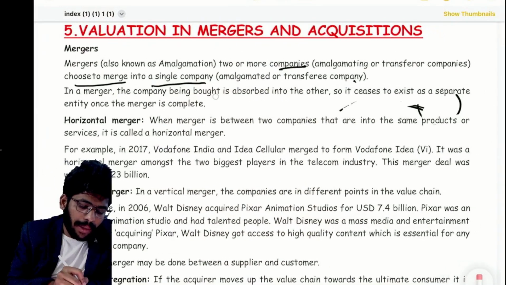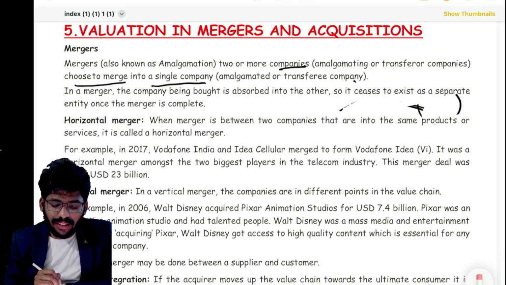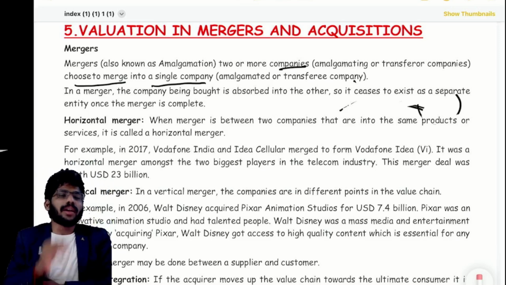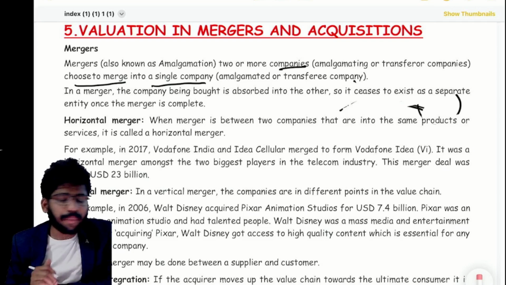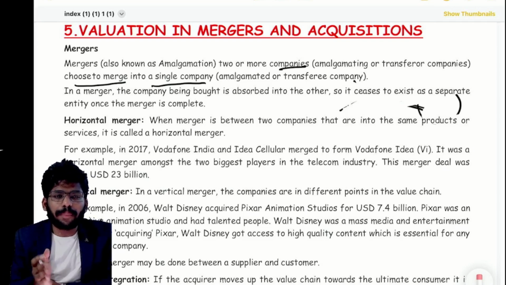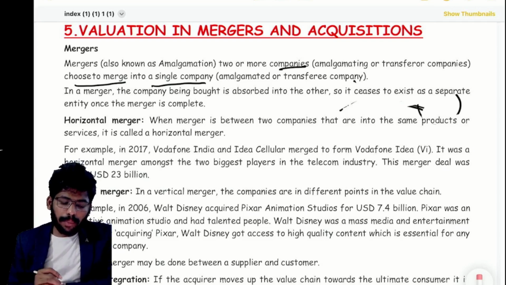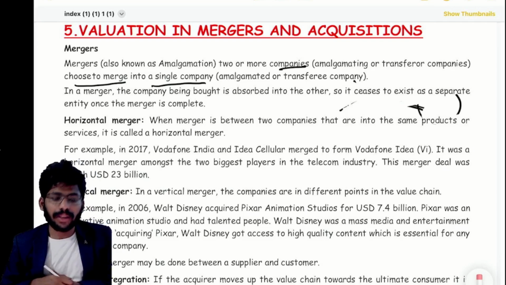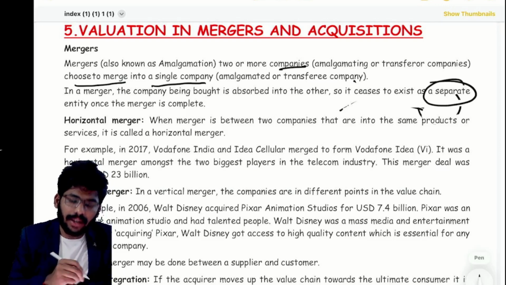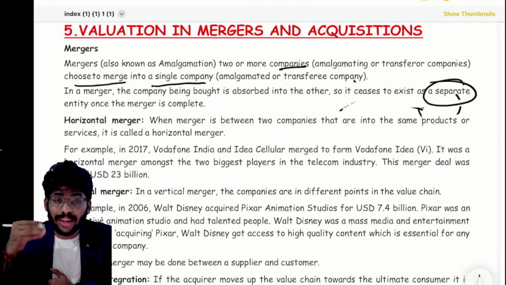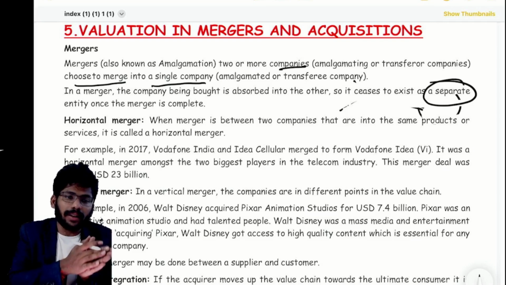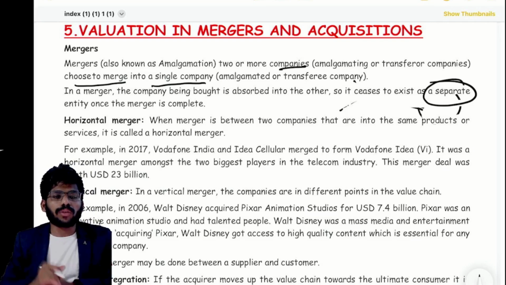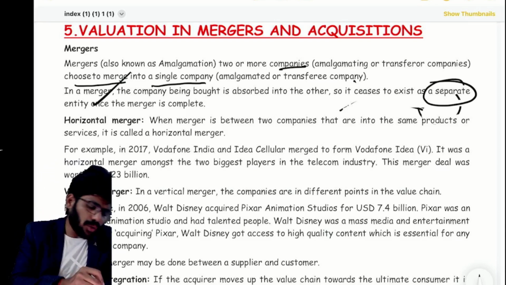In a merger, the company being bought is absorbed into the other, so it ceases to exist as a separate entity once the merger is completed. For example, A Limited wants to acquire B Limited. After merging, B Limited cannot run everything as a separate company. It ceases to exist as a separate company because the merger is already done. One company has been acquired, so that company is no more.